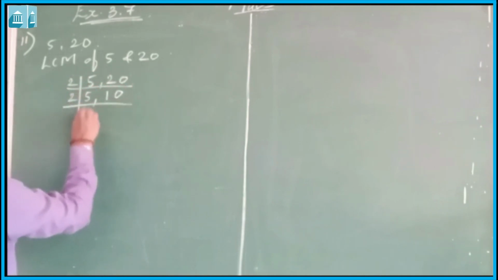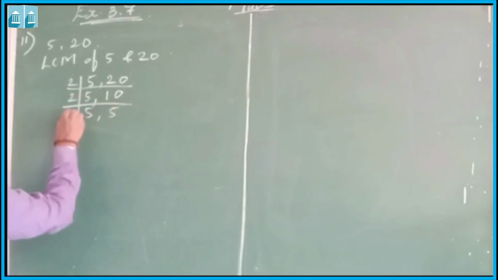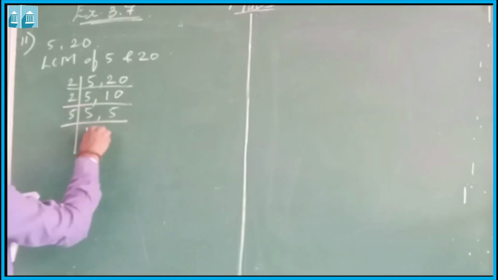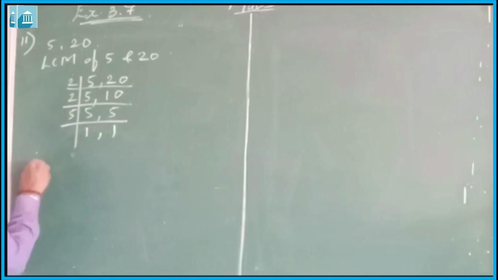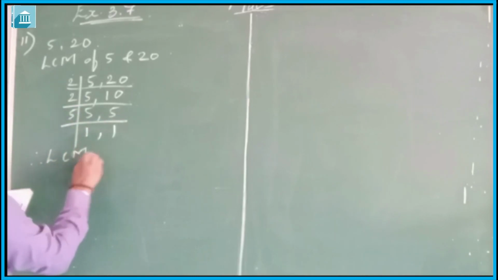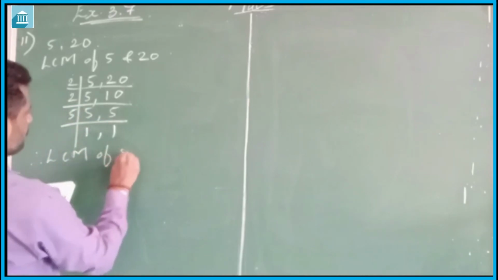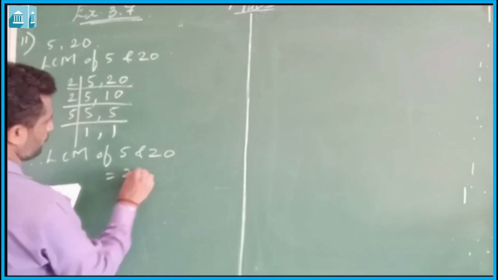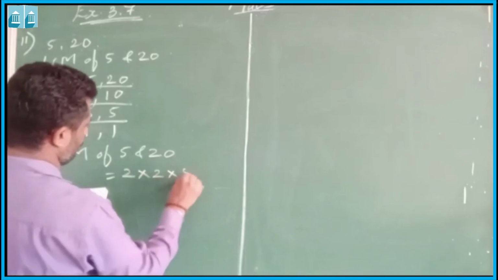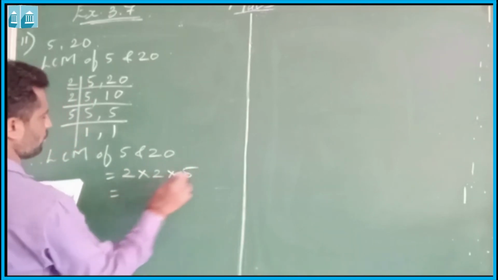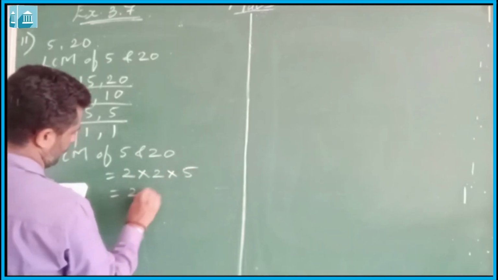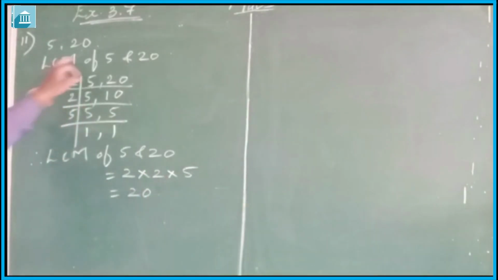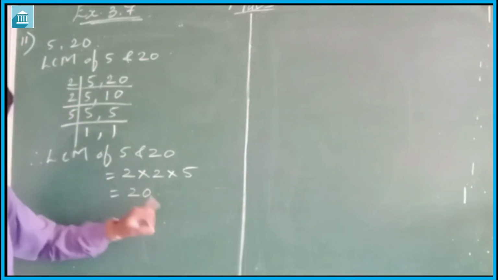Again 2, 5, 5. Then 5, 1, 1. Therefore LCM of 5 and 20 is equal to 2 into 2 into 5, which is 2 twos are 4, 4 fives are 20. So LCM of 5 and 20 is 20.